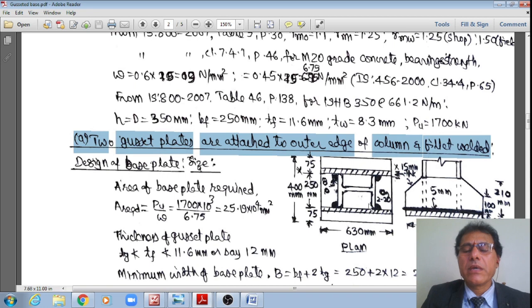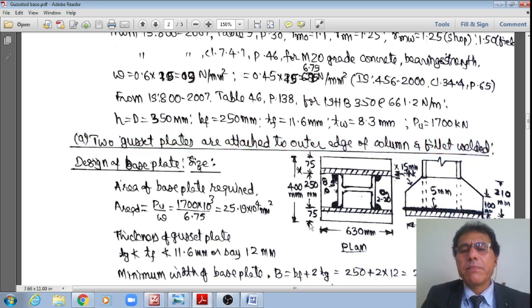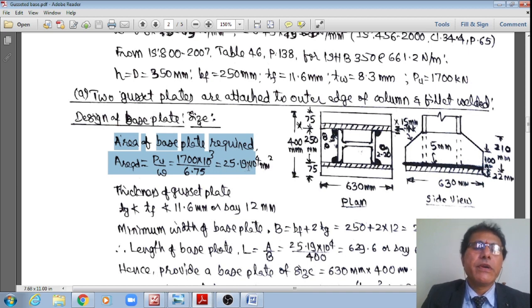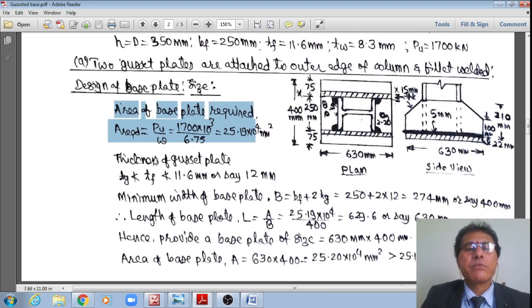Here I have shown the 3D view as well as the plan view. Now, in the previous problem, let us see the first subheading, design of base plate. In the previous one, I already explained elaborately that the area of the base plate required A is equal to P divided by w. Therefore, 1700 multiplied by 10 power 3 divided by 6.75. In the previous one also we got 25.19 × 10 power 4 mm square.